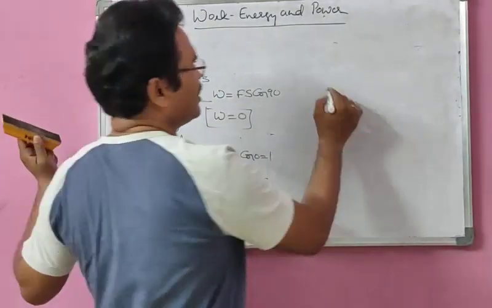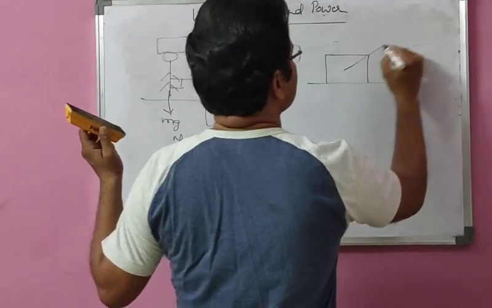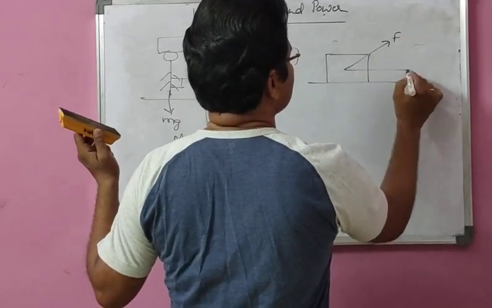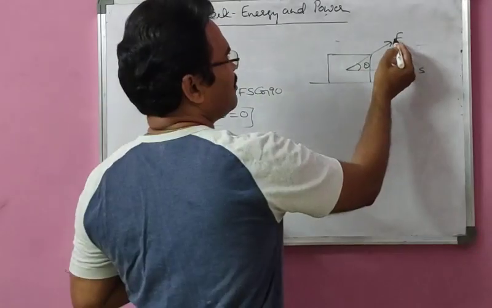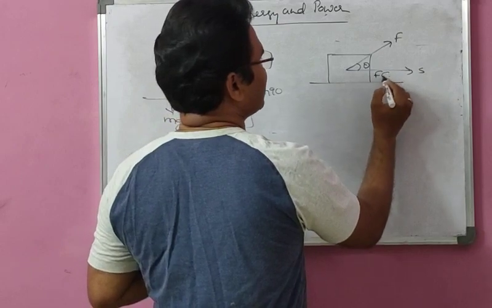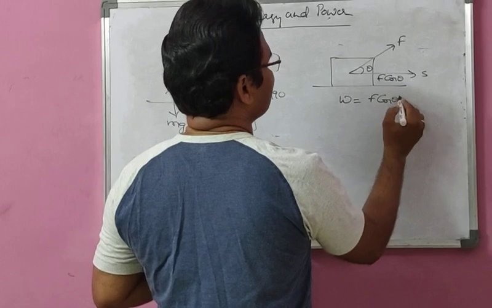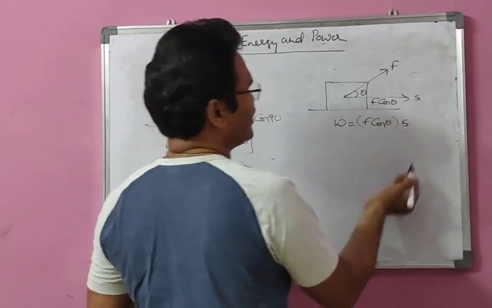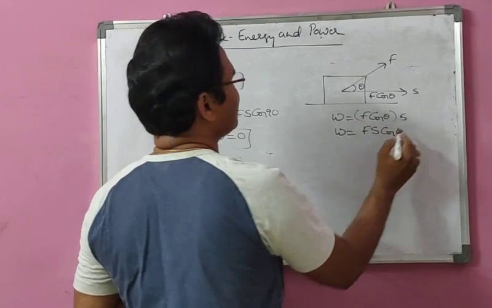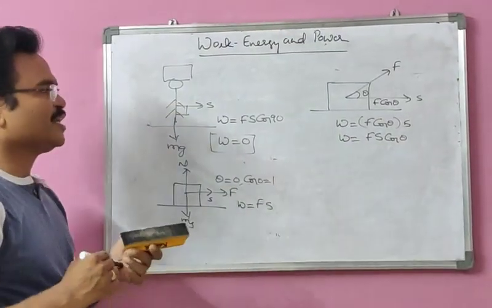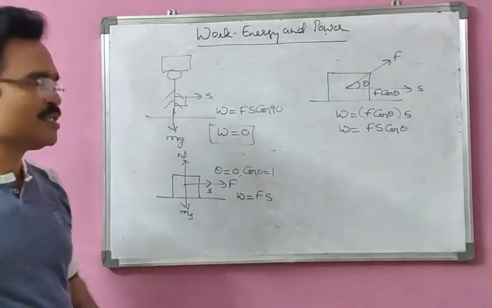And in some cases, what happens here? The force is not horizontal. Let us consider the force is applied like this and the block goes like this. Theta is the angle between them. Then the component of F along S is F cos theta, and W equals F cos theta into S, which is nothing but our definition of work done, that is Fs cos theta. That means theta plays a very important role here, and if theta is 90, we are going to get work done as 0.